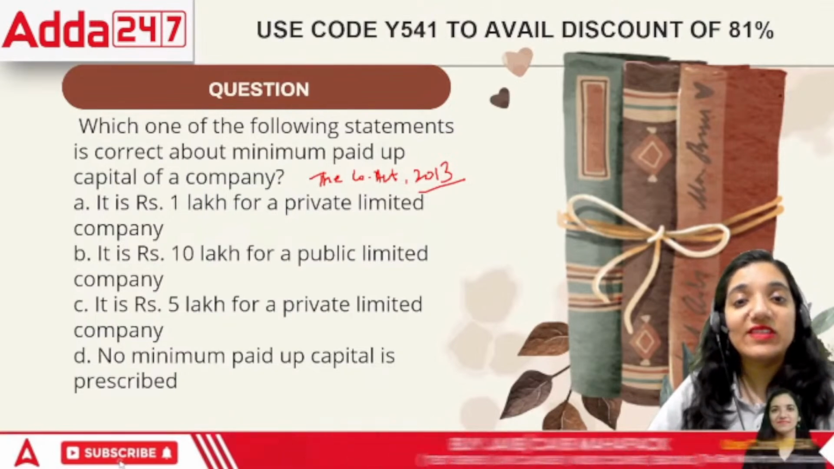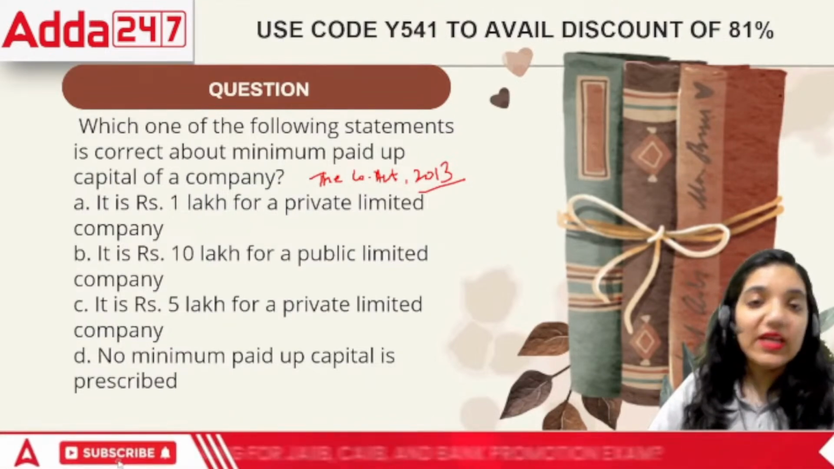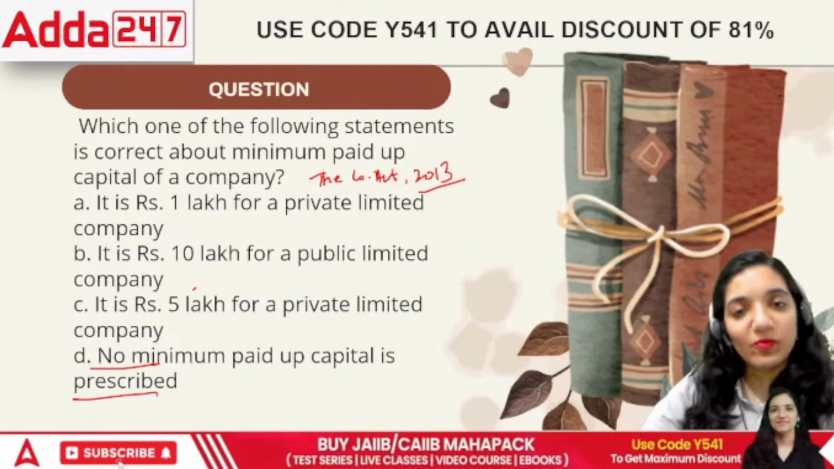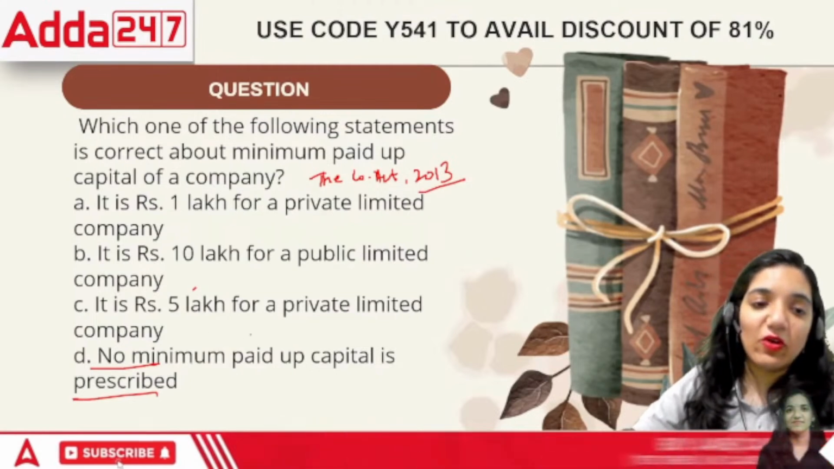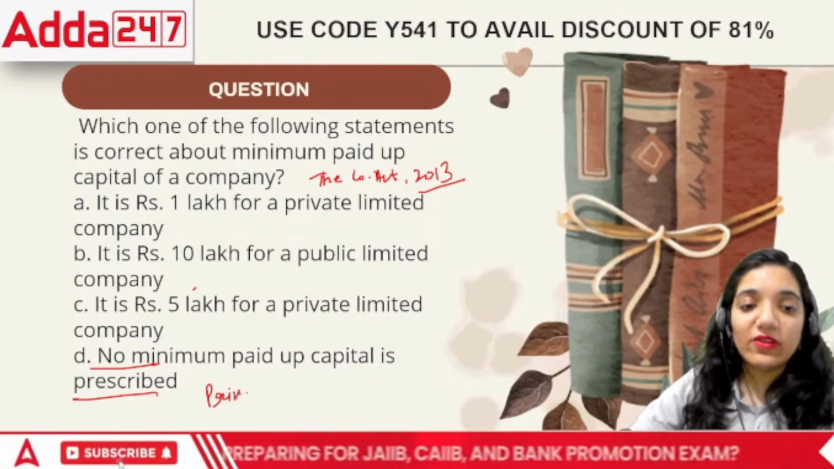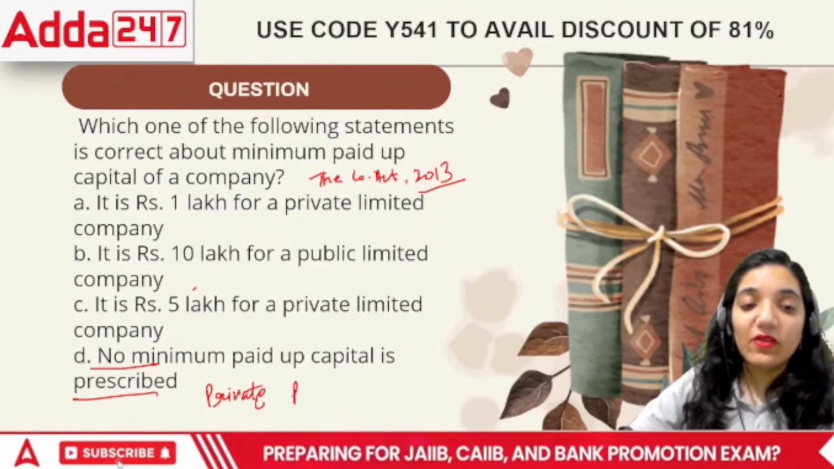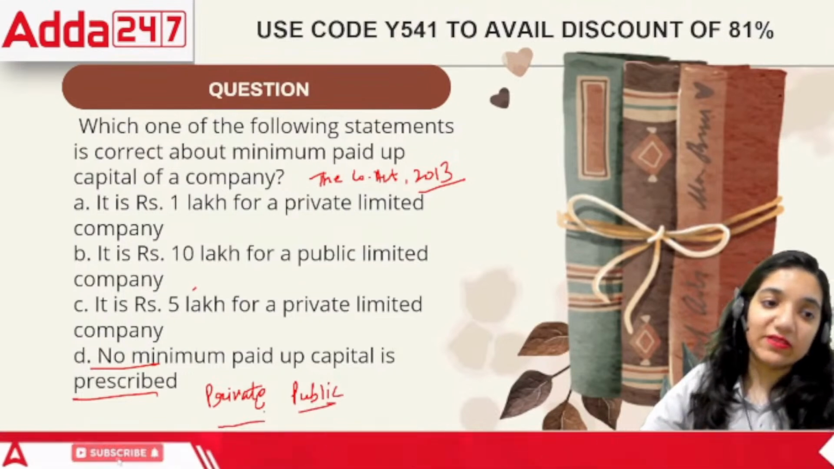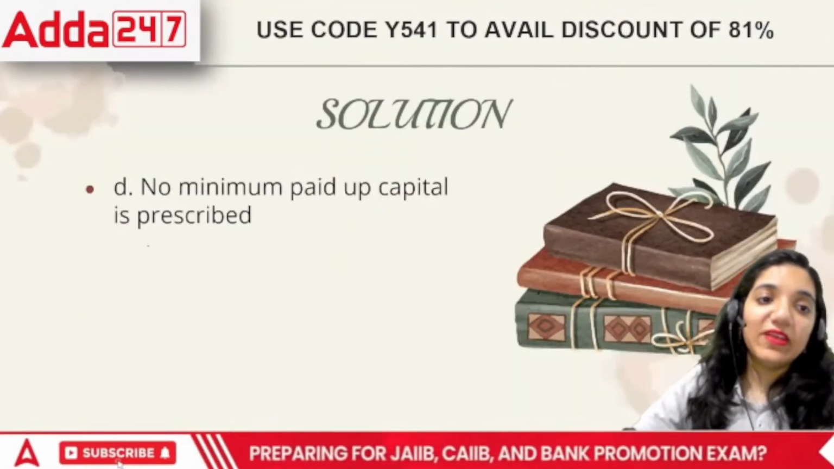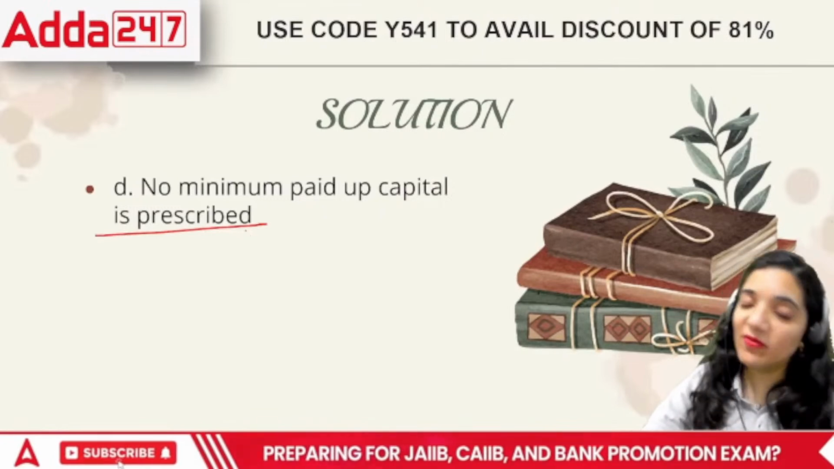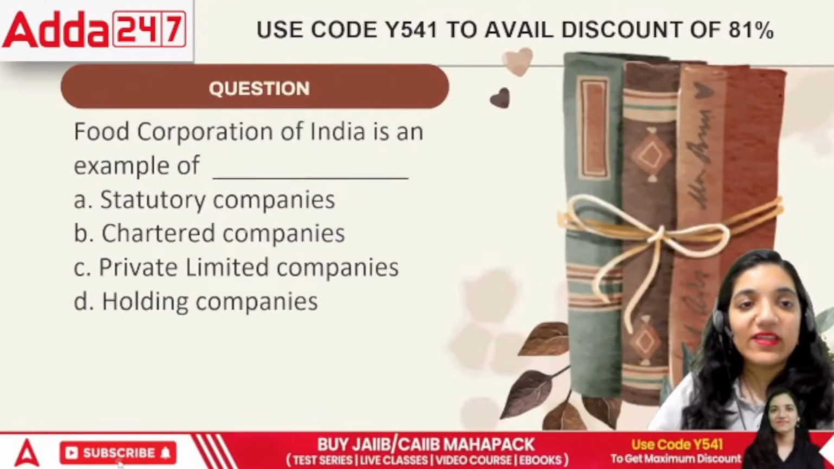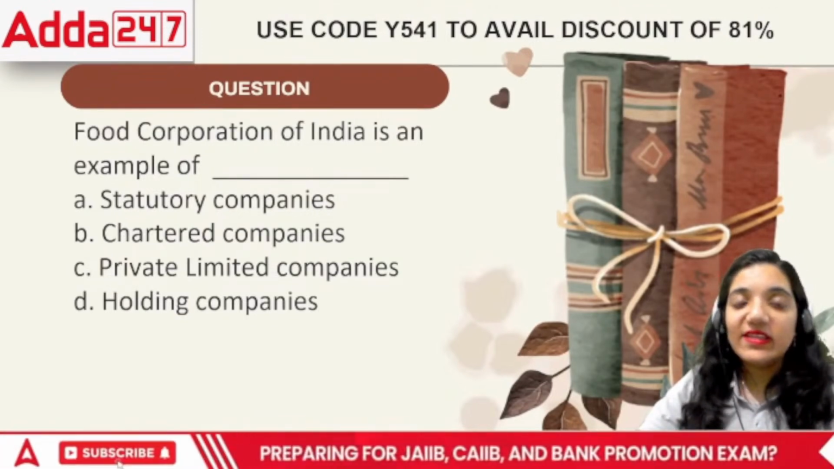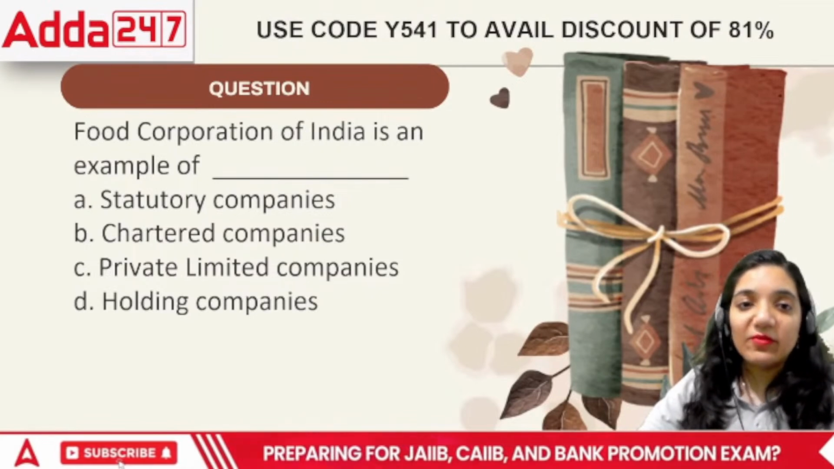But under the Companies Act 2013, they said there is no minimum paid up capital for both. That means whether we talk about a private company or a public company, there is no specific paid up capital prescribed for both kinds of companies. Next, Food Corporation of India or FCI is an example of statutory companies, chartered companies, private limited companies or holding companies.